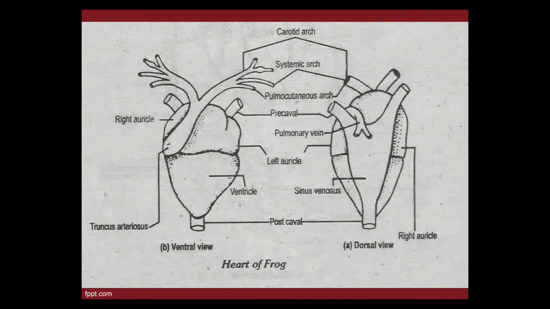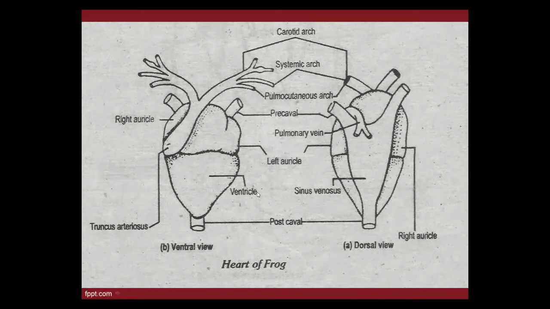Now see the left auricle. The left auricle contains oxygenated blood, and this oxygenated blood comes into the left auricle from the lungs, through the pulmonary vein. Again, I'm repeating: the right auricle has deoxygenated blood, the left auricle has oxygenated blood. Remember this in your mind; these are very important points.